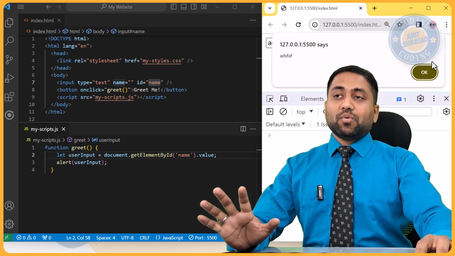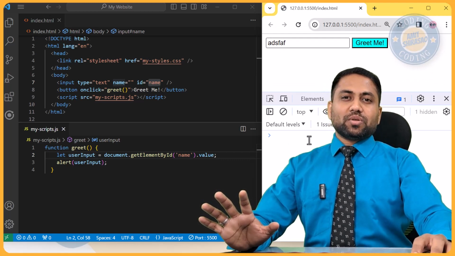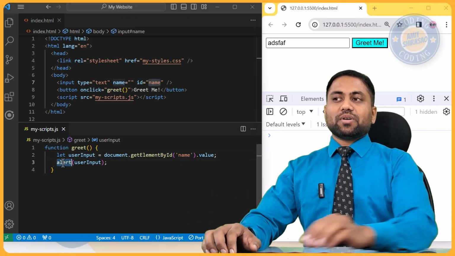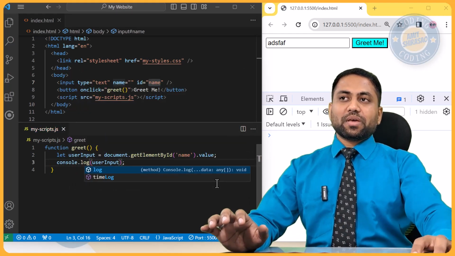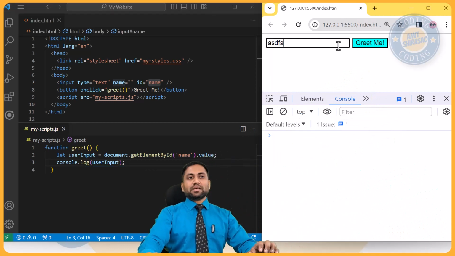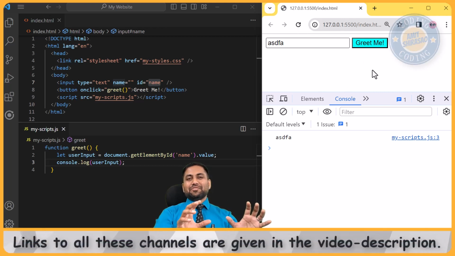Okay, now instead of having alert every time, we can also console out the value. So the way to console out is, instead of alert, I can say console.log. Okay, now when I type something and I click this button, see the value is just consoled out, but the user experience is not spoiled. I don't want to alert every time.